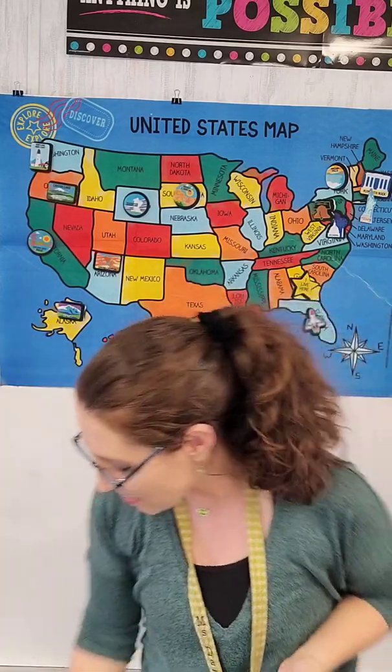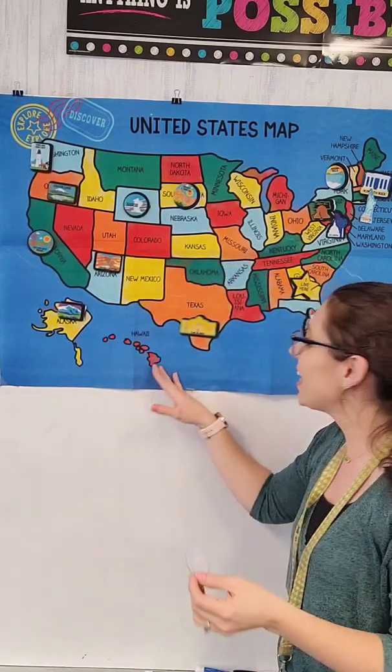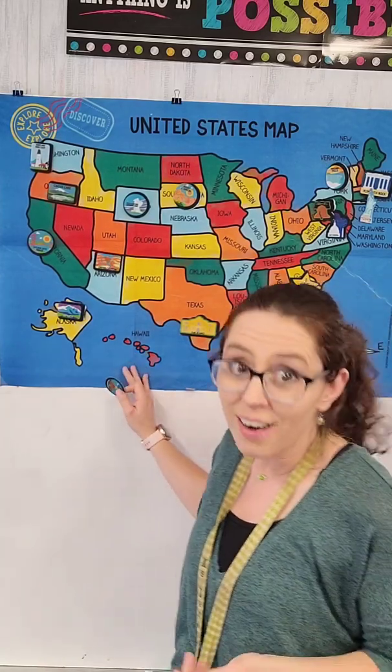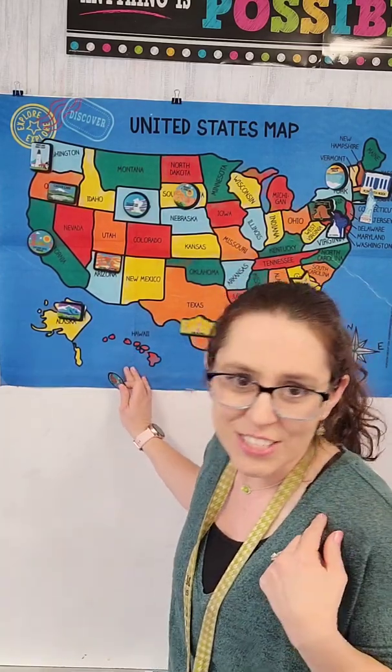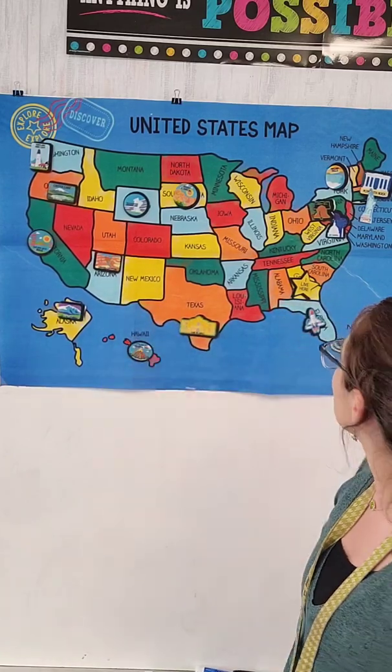Like way over there. But they're islands in the Pacific Ocean. And these islands were made from volcanoes. And they have a Volcano National Park. Remember, the Hawaiian Islands are a state in the country of the United States. So we're going to put our Hawaiian National Park right there.